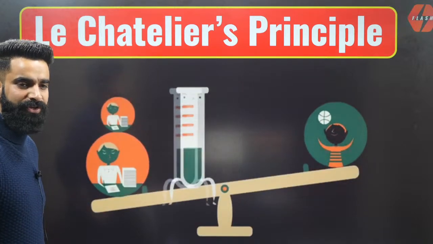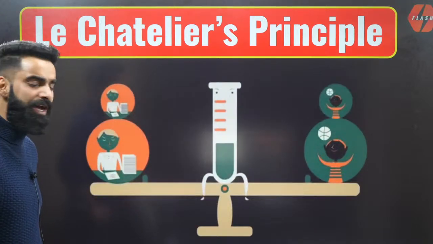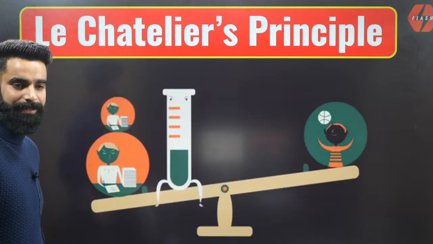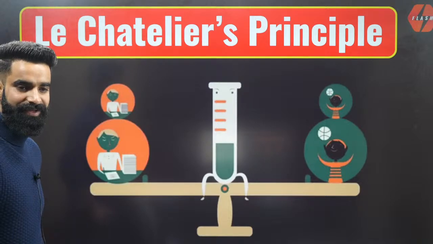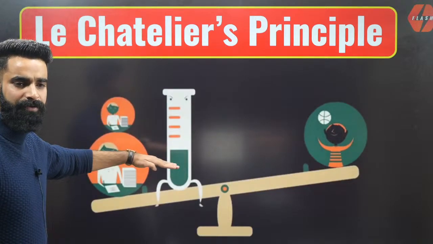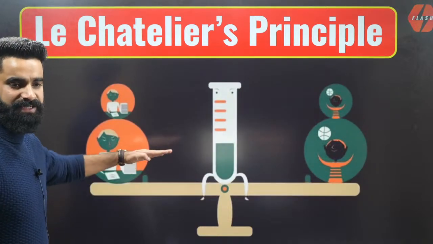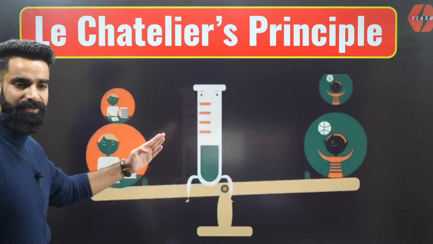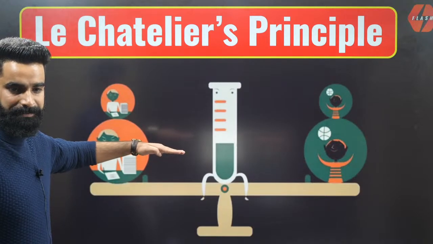What do you think? Are you getting something out of it? The system right now is in equilibrium. Now equilibrium has been disturbed. Now the system is back to equilibrium. The system is disturbed, and it will again regain the equilibrium position.